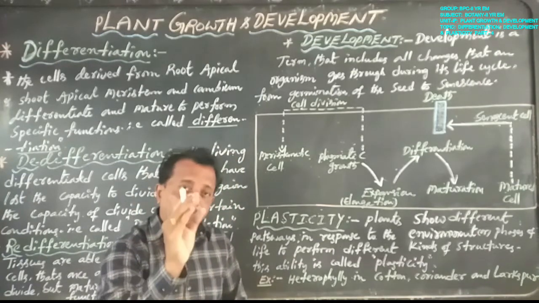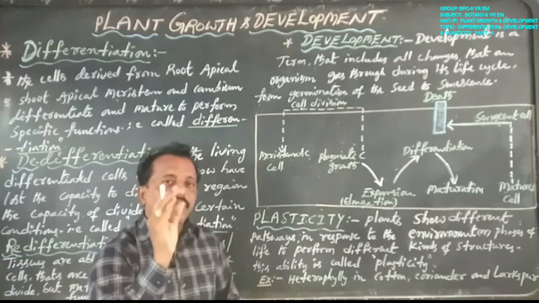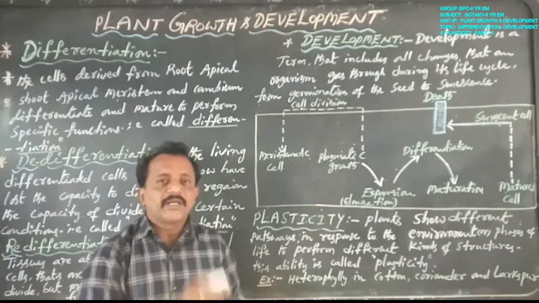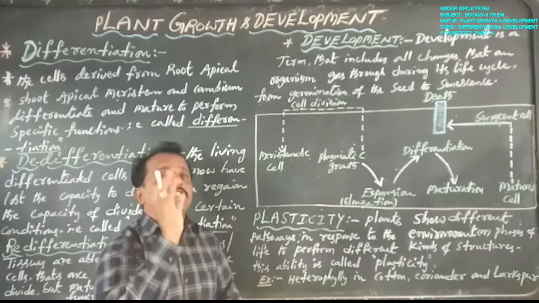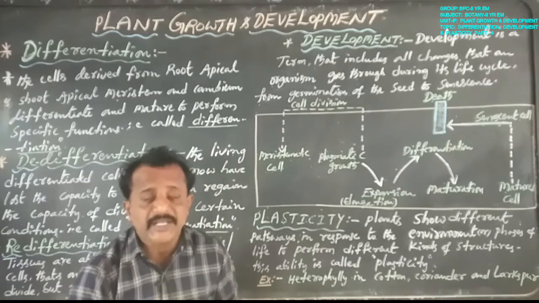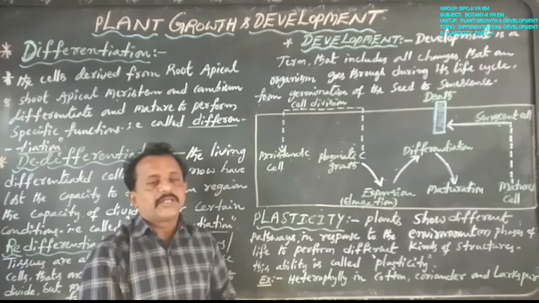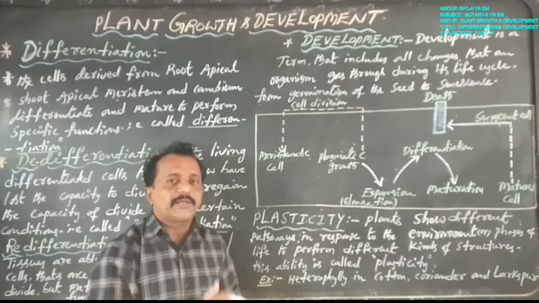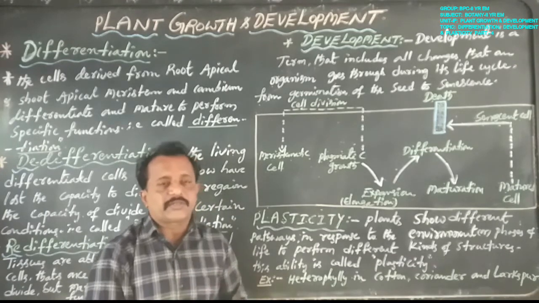Plants show different pathways in response to different environments or phases of life to form different kinds of structures. Only leaves, for example. Generally all plants appear to have similar-sized leaves, but some plants show different kinds of leaves.